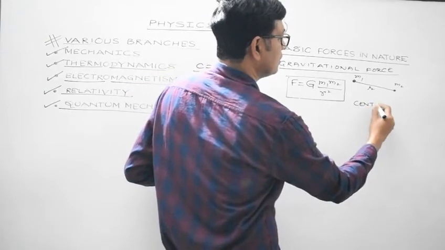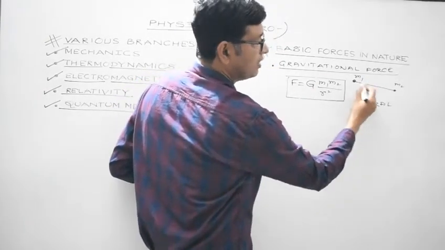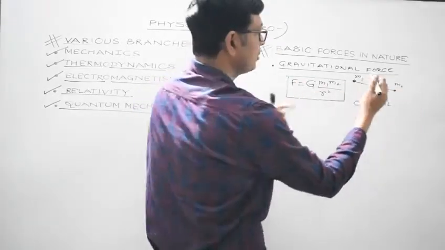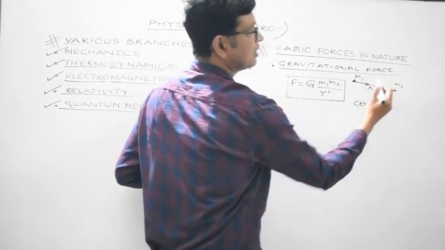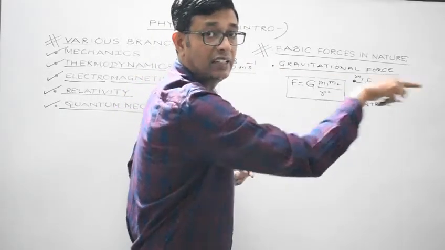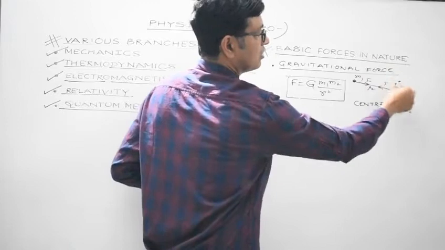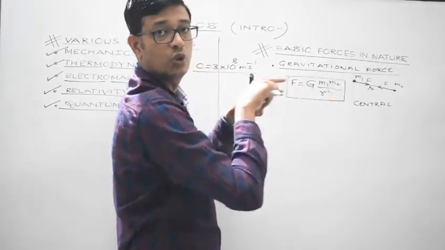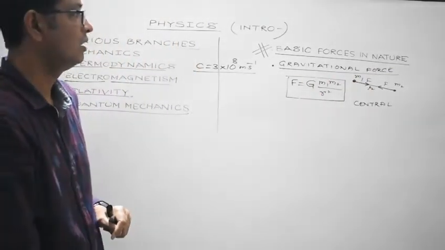Central means this force acts along the line joining these two bodies. This is the line. So, being attractive, they will tend to come closer towards each other. So this is the central force. Central force means the force which acts along the line joining the two bodies. This force is not acting in any direction. It should act along the line joining the centers of the two bodies. So that's central force, right?